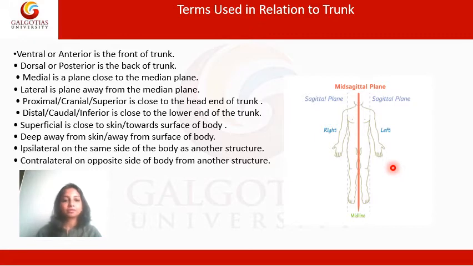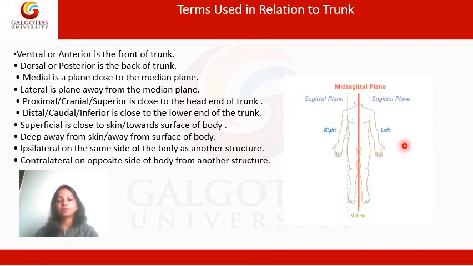The words proximal, cranial, superior are used when you are referring to the end of the body which is towards the head. Distal or caudal or inferior is used when it is towards the lower end of the trunk. Superficial is if it is close to the skin or the surface of the skin. Deep is if it is away from the skin or away from the surface of the body.